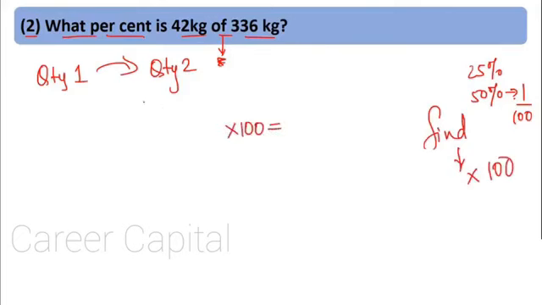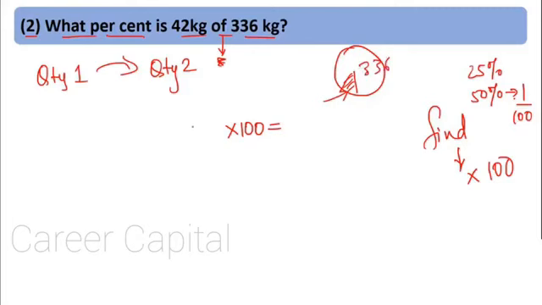Now how to arrange these two quantities? They have given "of", but we should not multiply right now. What they want is that 42 kg is how much part of 336 kg. We have learned percentage is part. If this is the bread and someone wants, say, 10%, then this much amount of part would be removed. So the person wants how much part 42 kg is of this 336 kg.